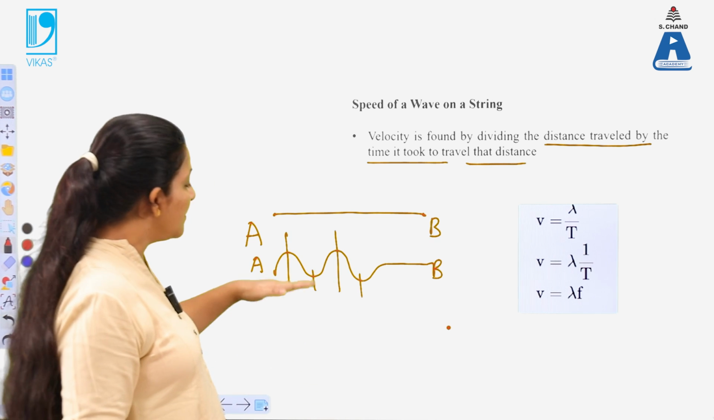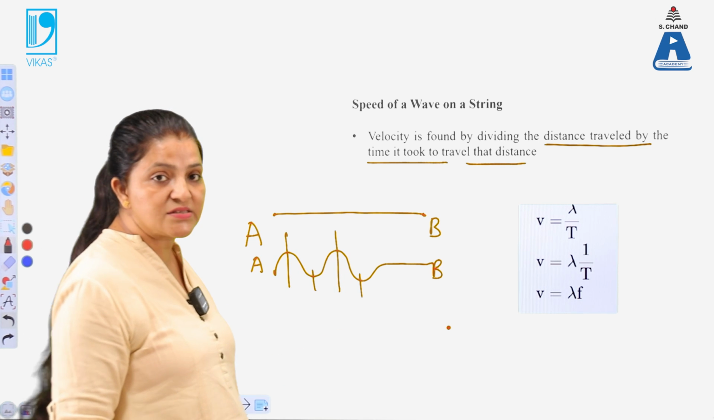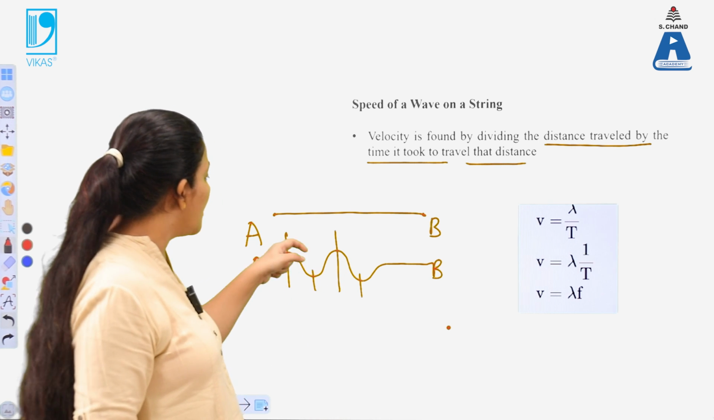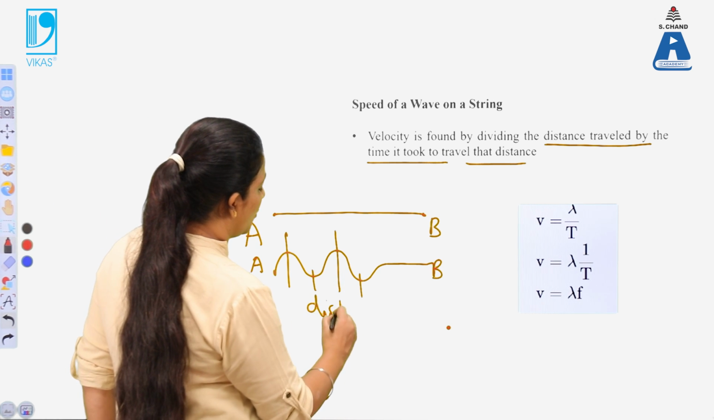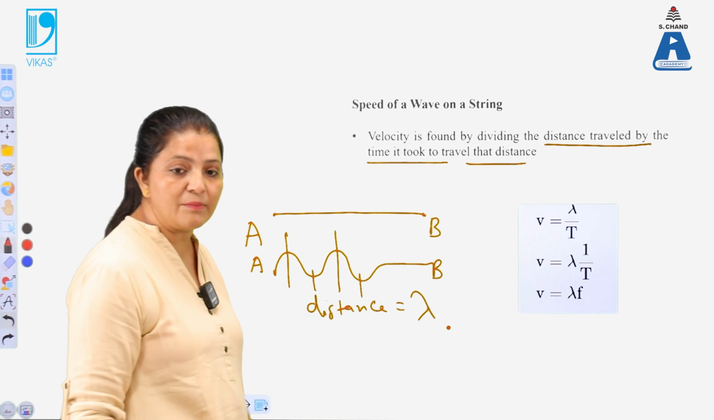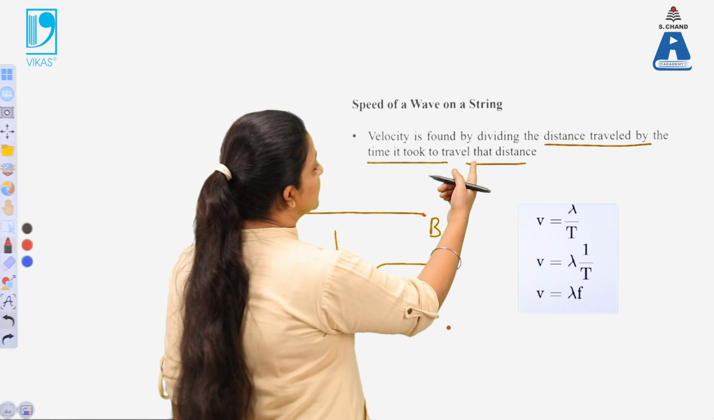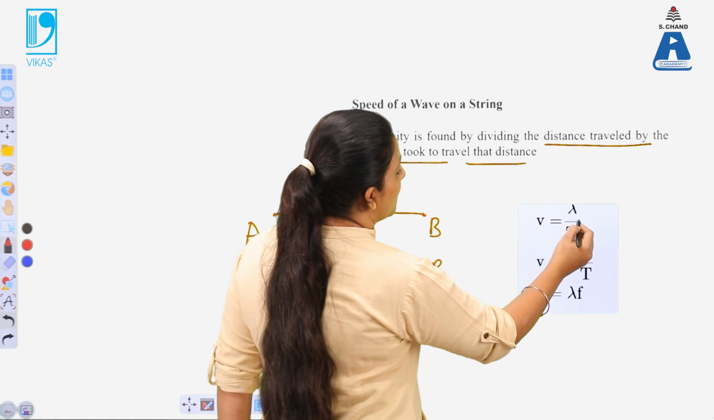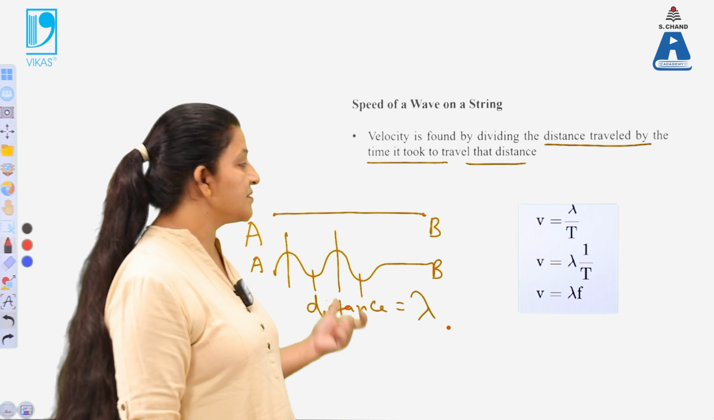So in terms of any wave, we are taking the distance or displacement in terms of wavelength. Here the distance is equal to lambda. We know that wavelength is denoted by the symbol lambda. So now the distance is equal to lambda. What is velocity? It is distance per unit time. Now what is the time for the wave? That is the time period.